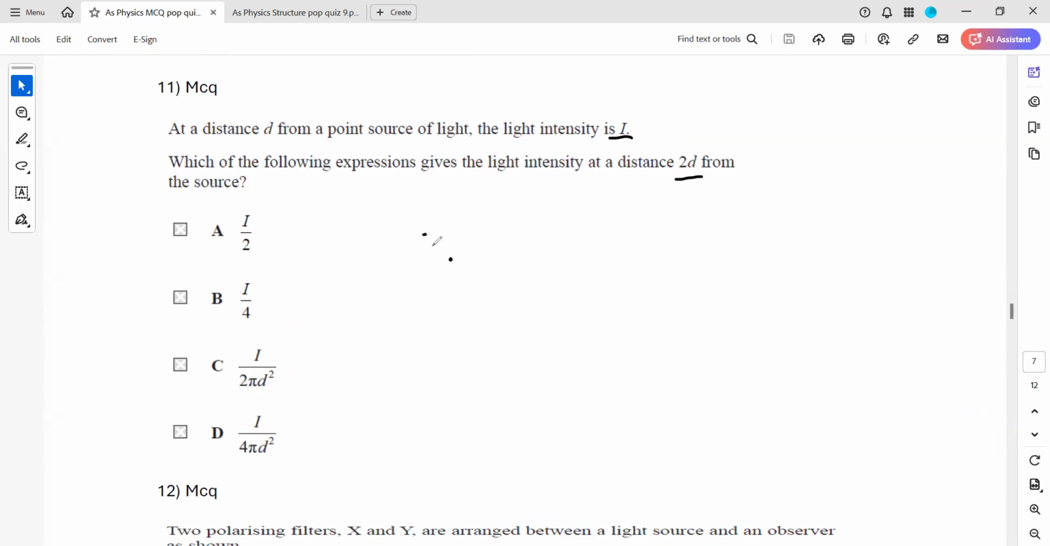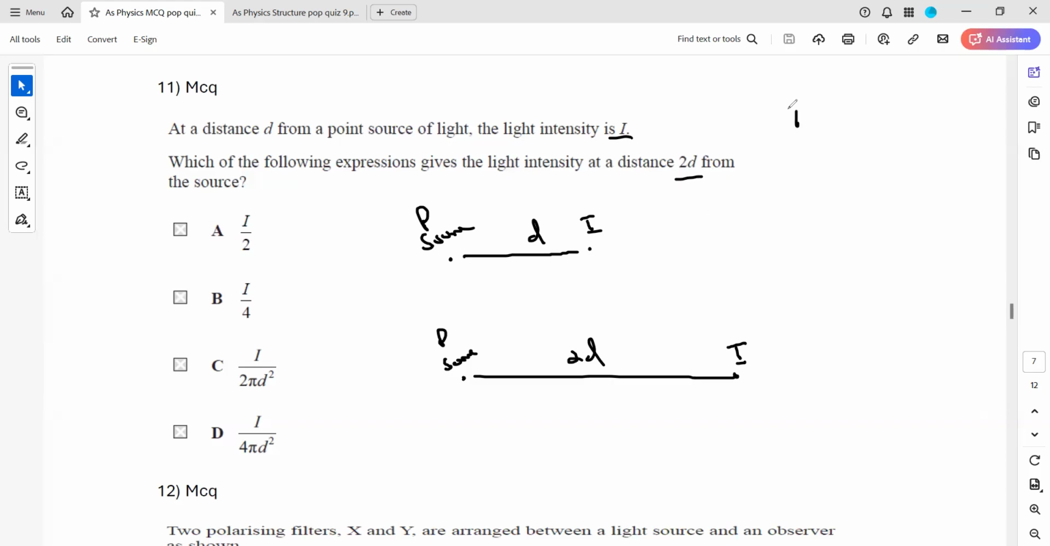So if we have a source, and at a distance d we have an intensity I. The question is, if we double the distance, what will be the intensity at the doubled distance at which we are observing? So what is the relation between the intensity and the distance? Because intensity is power acting on unit area. We have a source with a constant power. So intensity is power divided by area.